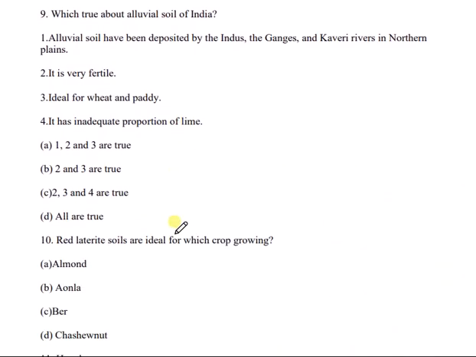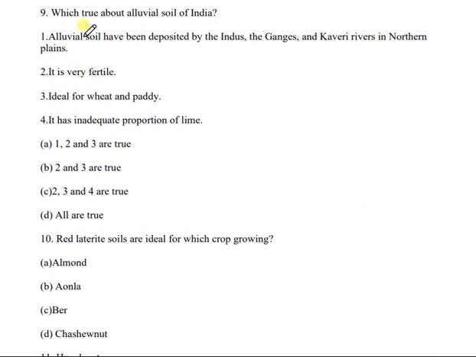Okay. Then question number 9. Which is true about alluvial soil of India? And the statements are, alluvial soil have been deposited by Indus, the Ganges, and Kaveri rivers in northern plains. It is very fertile, ideal for wheat and paddy. And the last one is, it has inadequate portion of lime. And the options are 1, 2 and 3 are true, 2 and 3 are true, 2, 3 and 4 are true, or all of these are true. And the correct answer is